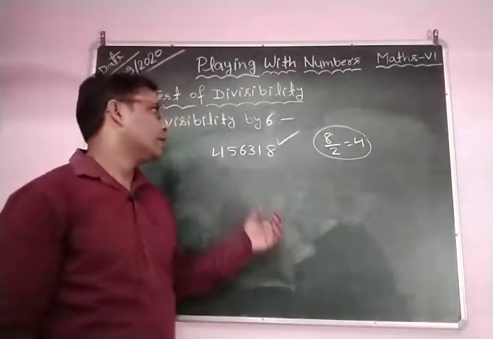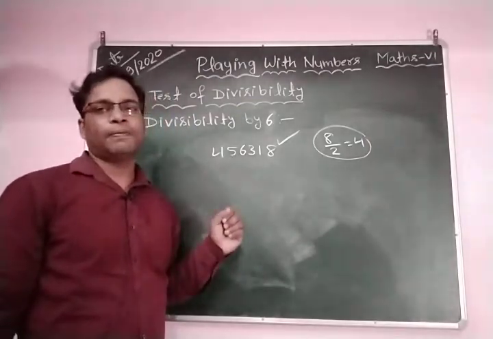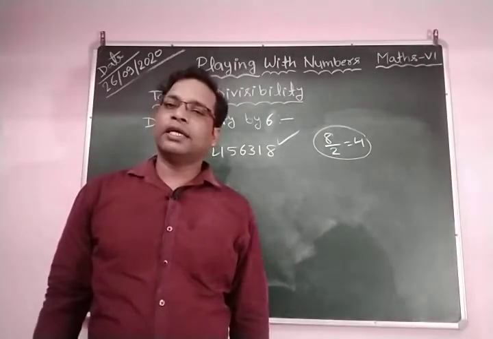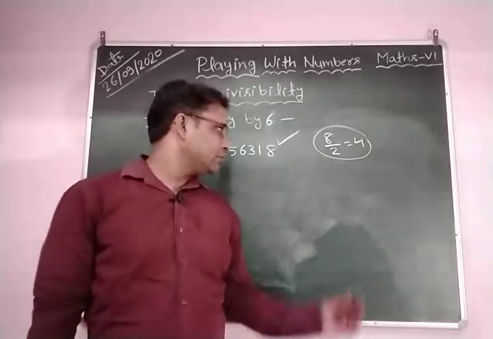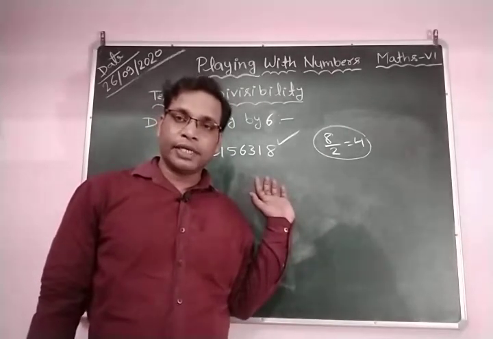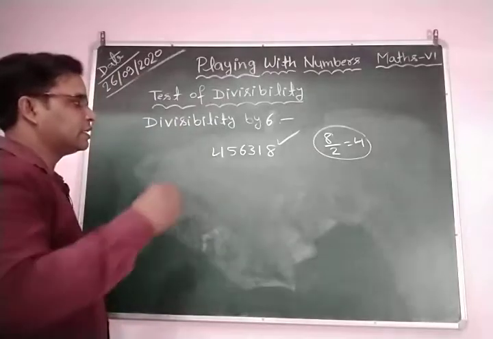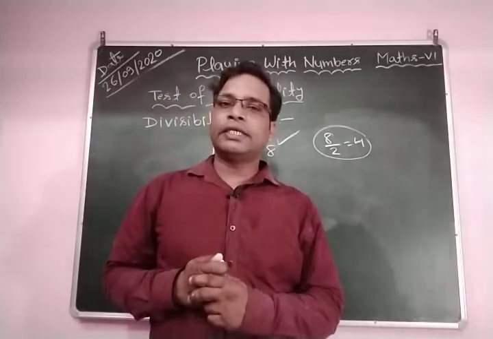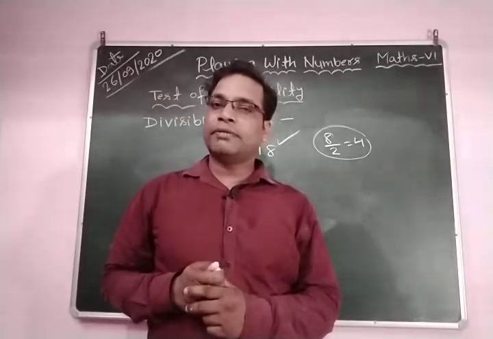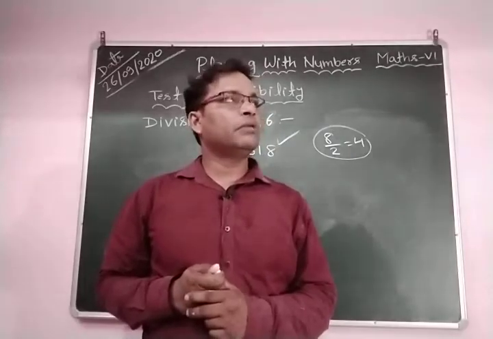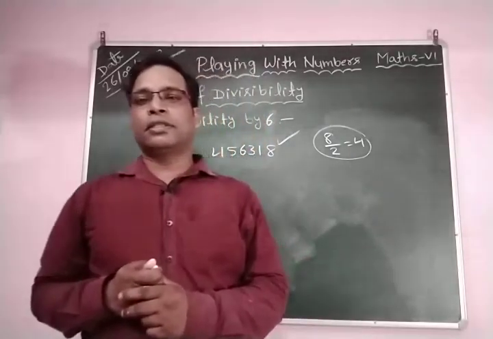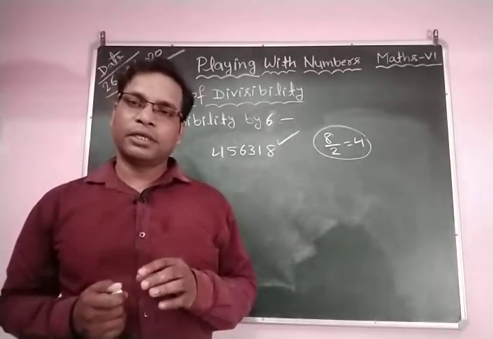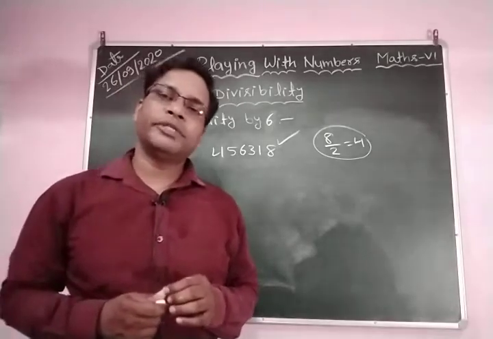Now the next condition is that this is also divisible by 3. So this number is divisible by 2. Now we check whether this number is divisible by 3 or not. What is the divisibility test of 3? If the sum of the digits of a number is divisible by 3, then the whole number is also divisible by 3.